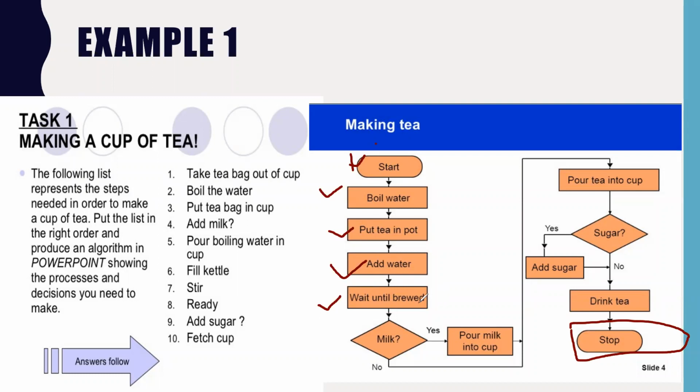Now, there are two types of tea. One is with milk and one is without milk. So if you want to add milk, meaning yes, then you pour the milk into the cup. But if you don't want to add milk, then pour the tea into the cup. After that comes the sugar. Sugar is also optional. Some people like sugar, some people do not. If you want to add sugar, then please add it. If you don't want to add sugar, please drink it and stop. This is the complete flow diagram to make a cup of tea.